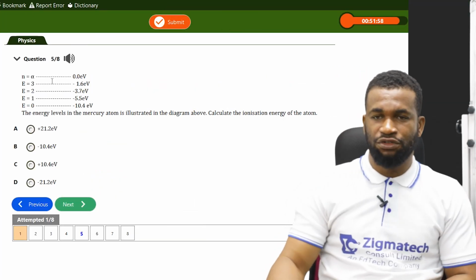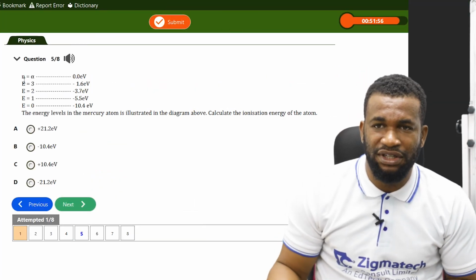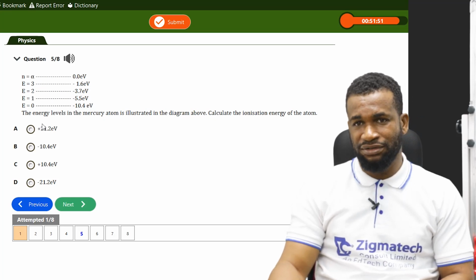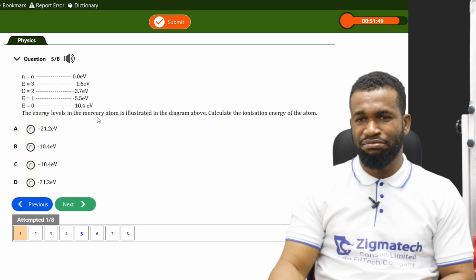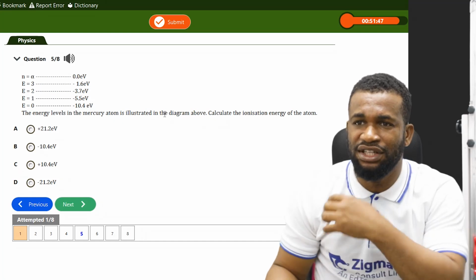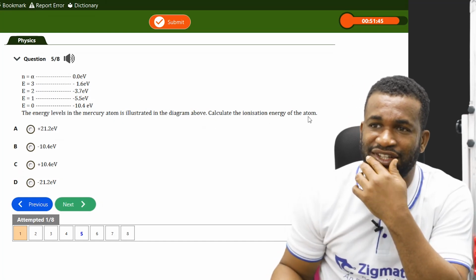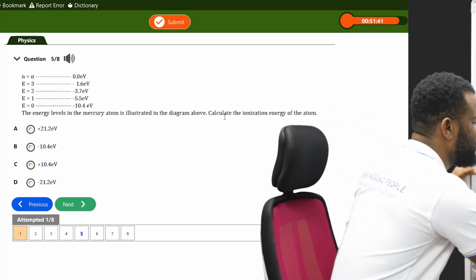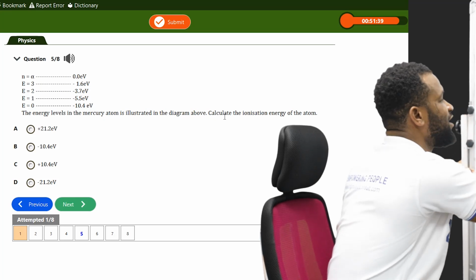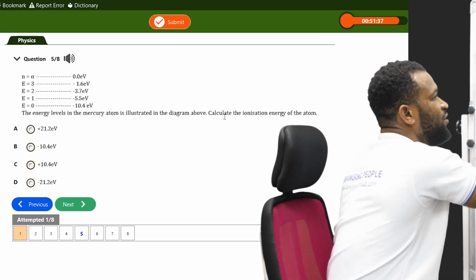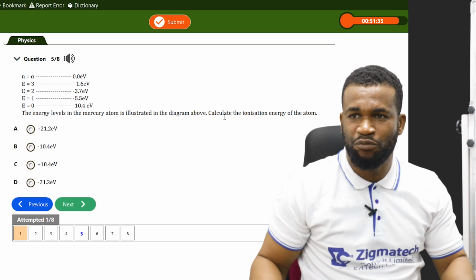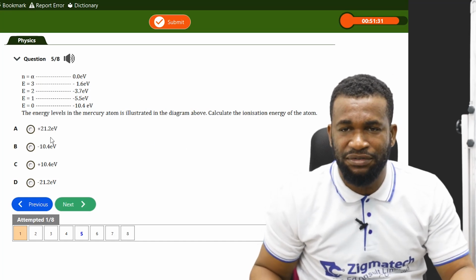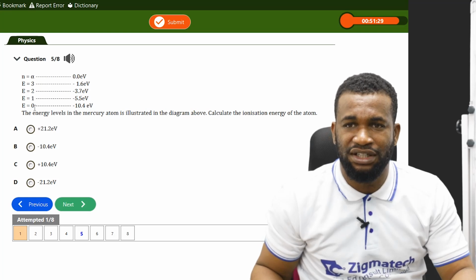Okay, this question comprises energy levels according to Niels Bohr's atomic model. The energy level in the mercury atom is illustrated in the diagram above. Calculate the ionization energy of the atom. Let's consider this, because in this case, we are not given the value of EV, but we are going to leave our answer in EV because there was no value for that.